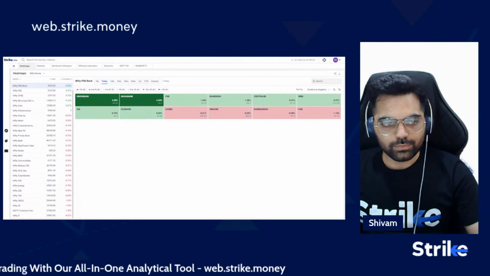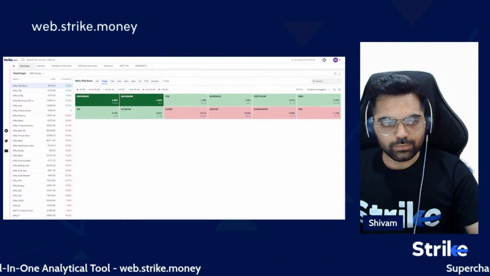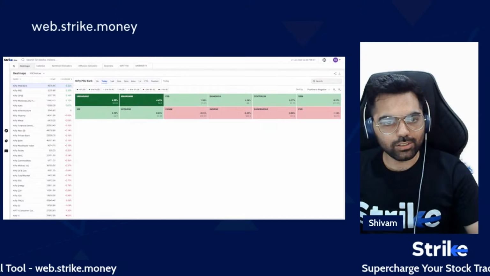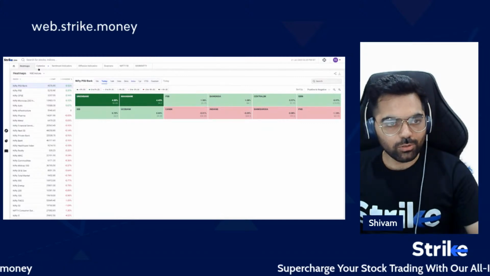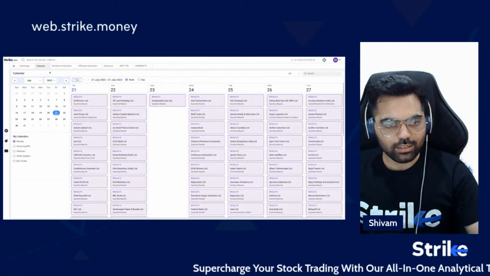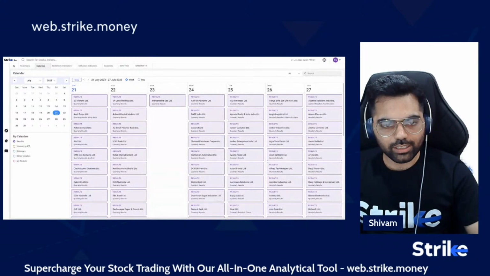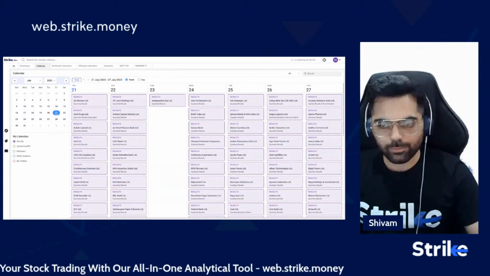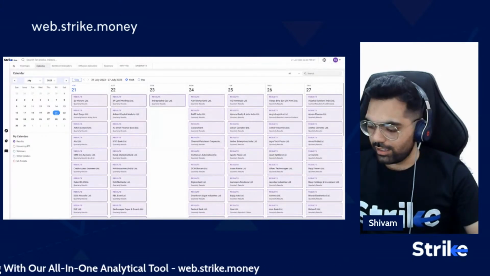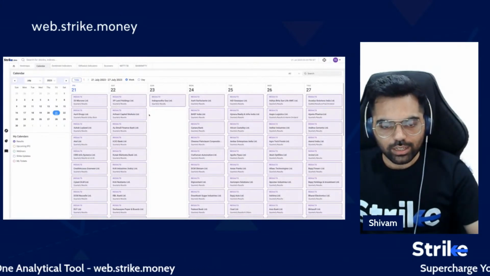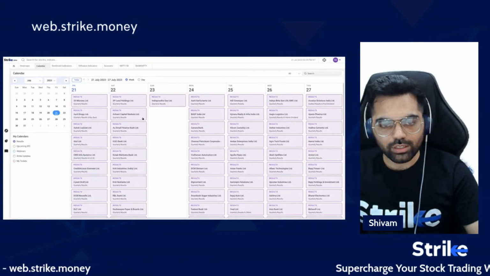So we were having a look at PSU banks, and as I said, the earnings season is on. Let me go to the calendar. We discussed this yesterday as well, where you can see what all stocks are coming up with their results, so you can manage your trades and investments accordingly. As I said, in banking there are many important results coming up.